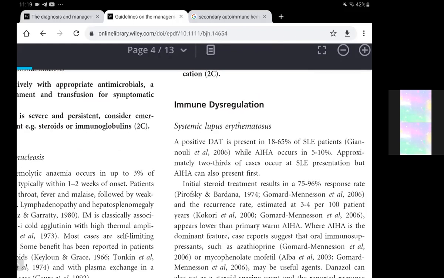So that being positive, we first of all have to consider that it can be positive in other autoimmune conditions as well. So in 18 to 65% of patients, most of the patients with SLE will have a positive DAT, but hemolysis and anemia would occur mostly in 5 to 10%. And approximately 2/3 of the cases occur at SLE presentation, but autoimmune hemolytic anemia can be present first. So in the majority of the cases, it is concurrent with the SLE.